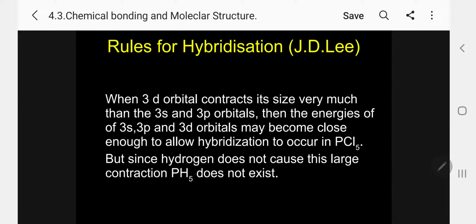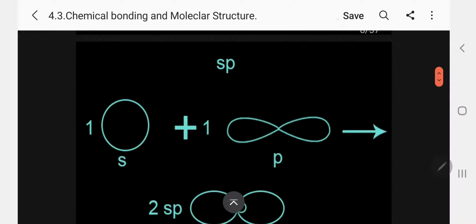Kindly follow the next. I have written it in a very small size, so I want to show you in large size so you can easily understand. The shape of these orbitals you have to memorize.